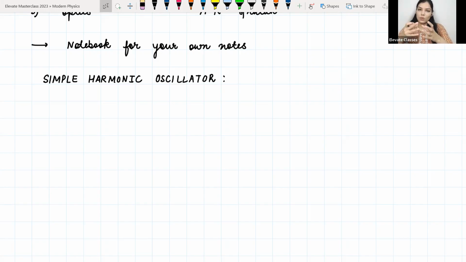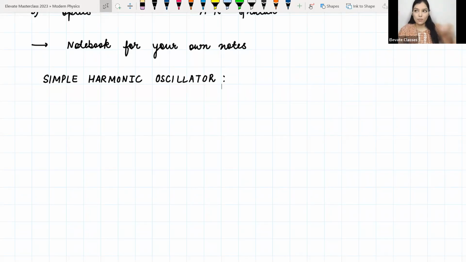The basic definition of oscillatory motion would be that you have some mass or some body, and that body is doing some to and fro motion between two endpoints. The endpoints are fixed, some A and B position, and the body goes to and fro between them, and somewhere in the middle the body might be at rest.